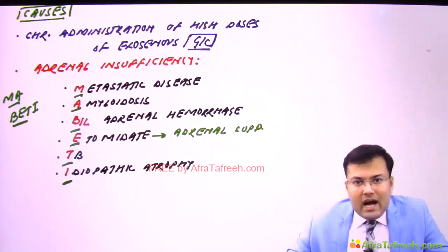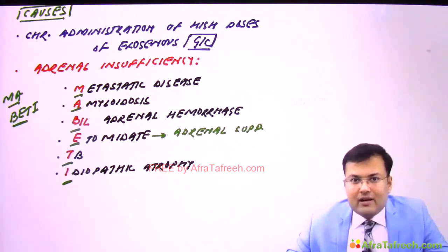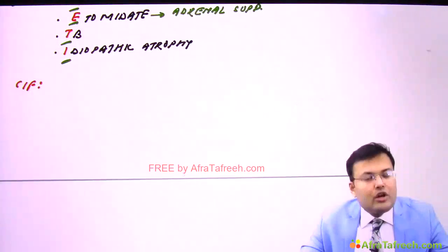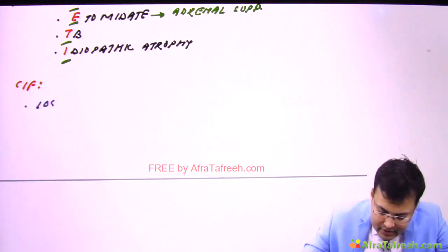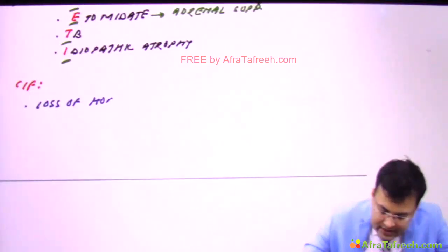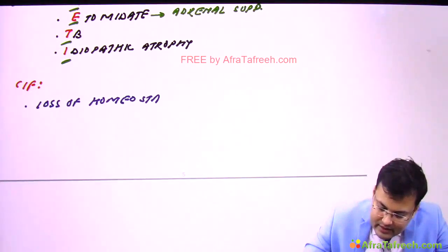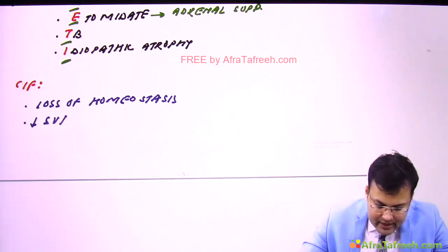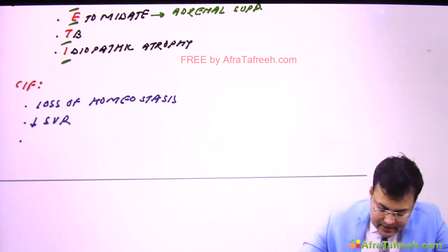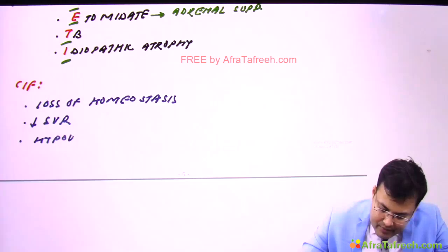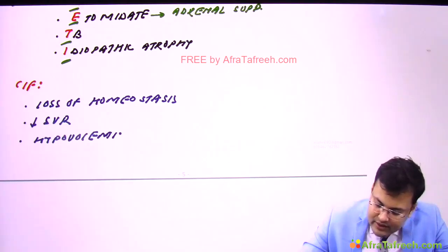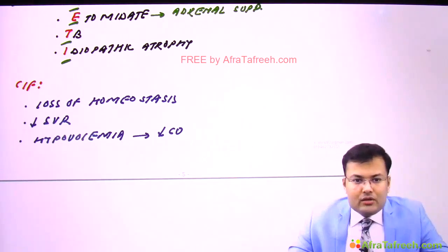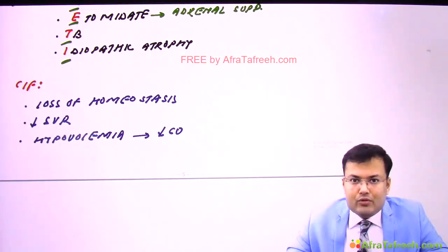Now see, what are the clinical manifestations of hypoadrenal shock? Okay, so in these patients there is loss of homeostasis, there is decreased systemic vascular resistance. These patients have hypovolemia, and because of this, what's the problem? There is decreased cardiac output leading to hypotension and shock. So these are the clinical manifestations of hypoadrenal shock.